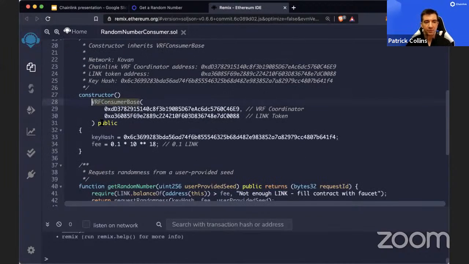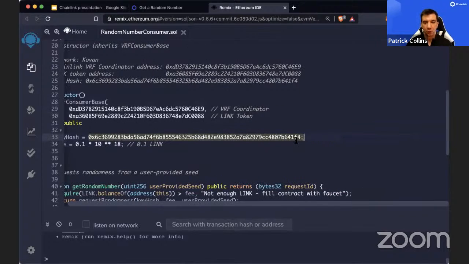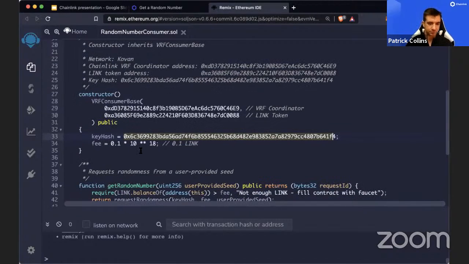So we need to get this VRF consumer base contract and give it some parameters, because this is what is going to prove that the random number that we return is actually random. So we need to give it the VRF coordinator address, the link token address, and the key hash of the Oracle we're going to work with. You can basically just find these in the docs. This is the key hash of the Kovan VRF Oracle.